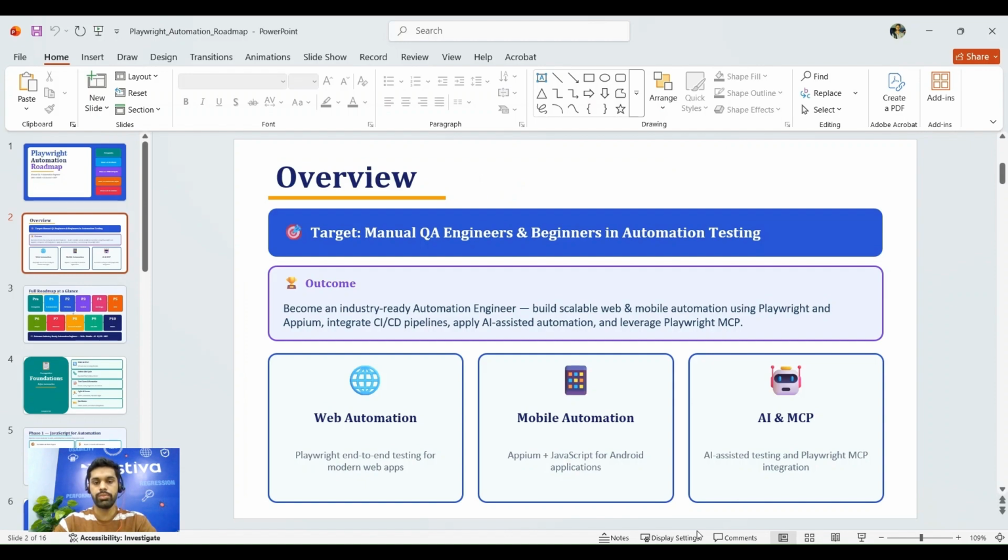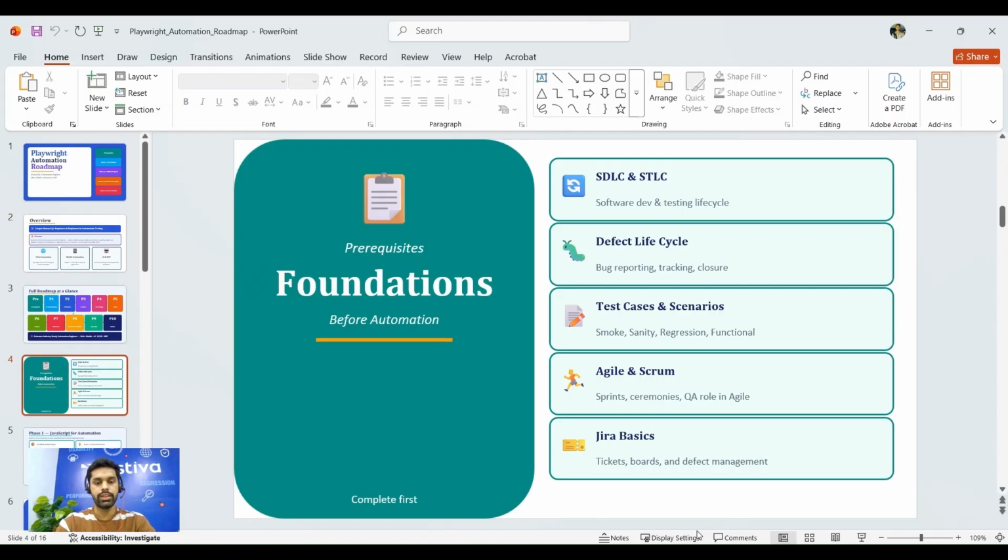If you have no foundation in programming fundamentals, and you want to use AI and MCP agents for your automation, we have divided this into three modules: web automation, mobile automation basics, and AI and MCP. In the prerequisites, before automation, we will make sure that the person who follows the roadmap has these basic skills for learning automation, like STLC, software testing, defect test cases, and Jira basics. So these are a few things that a person should know before following the roadmap.